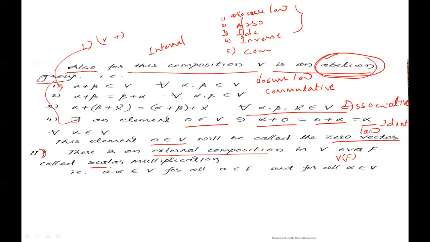called scalar multiplication, that is a·alpha belongs to V for all a belonging to F, where a is a scalar, and for all alpha belonging to V, where alpha is a vector. Scalar means 1, 2, 3, any elements, and vectors. You know what scalars and vectors are.